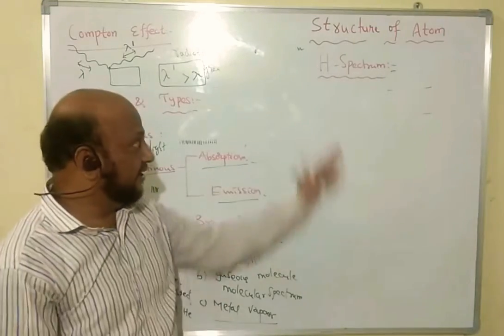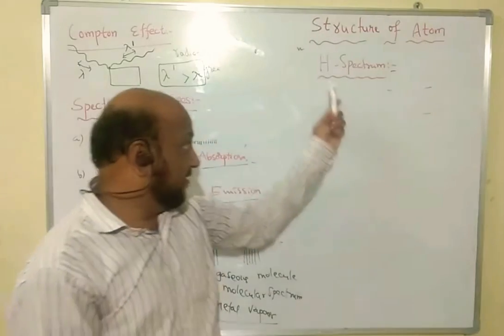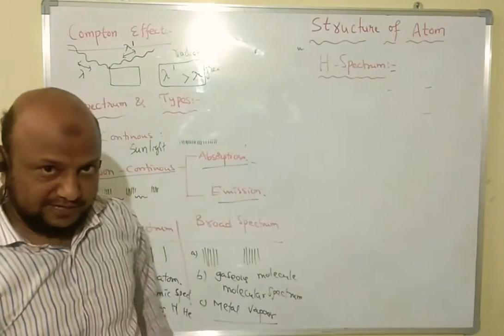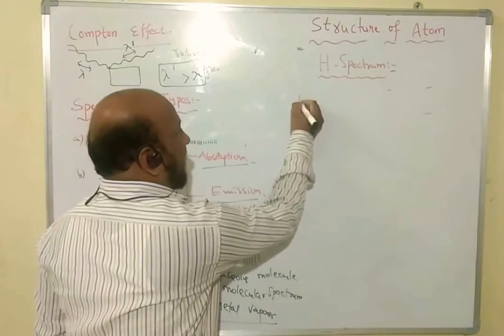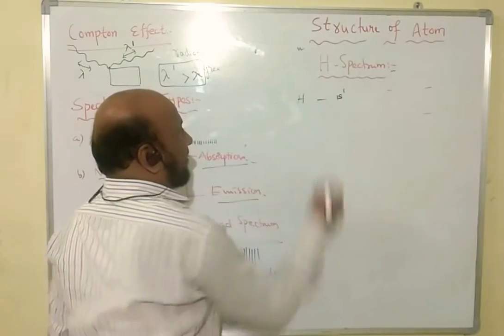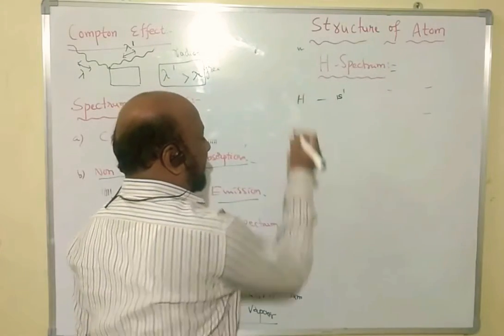Then we can go for the hydrogen spectrum, as an example of one element. How is the hydrogen spectrum observed? The hydrogen spectrum is only for the hydrogen atom, that is 1s1. One electron is present in a hydrogen atom.